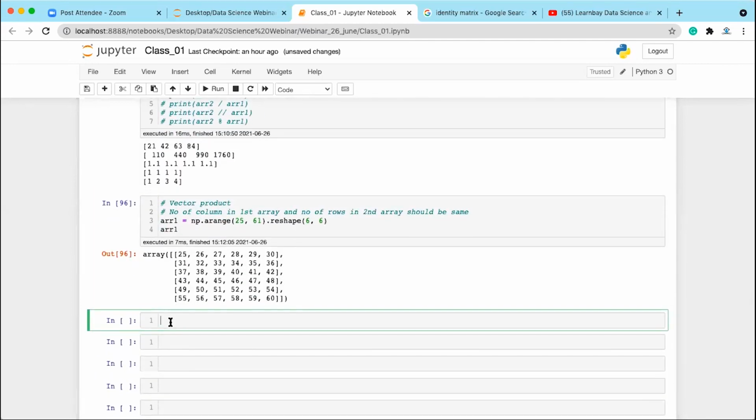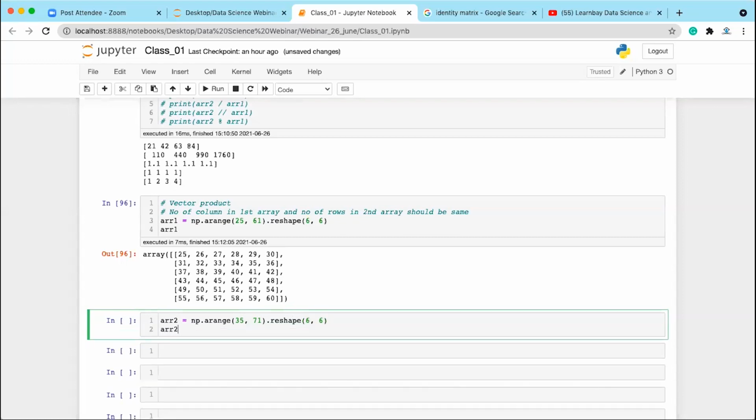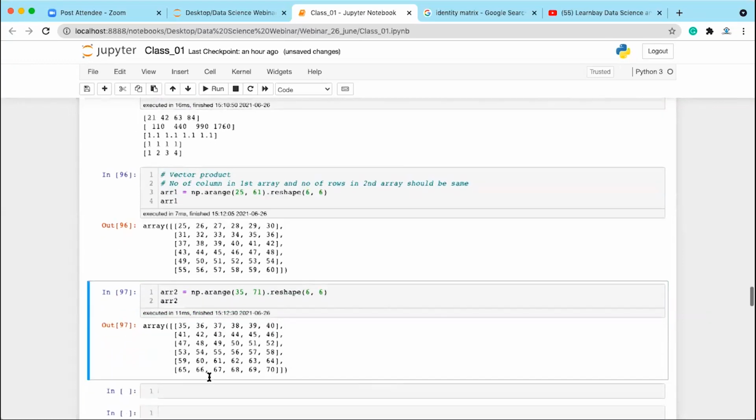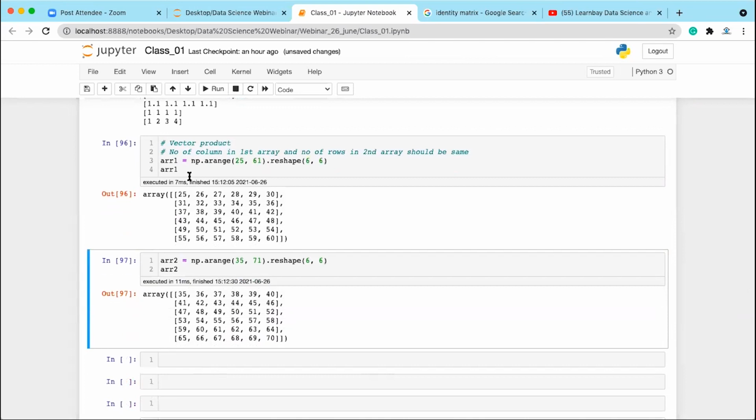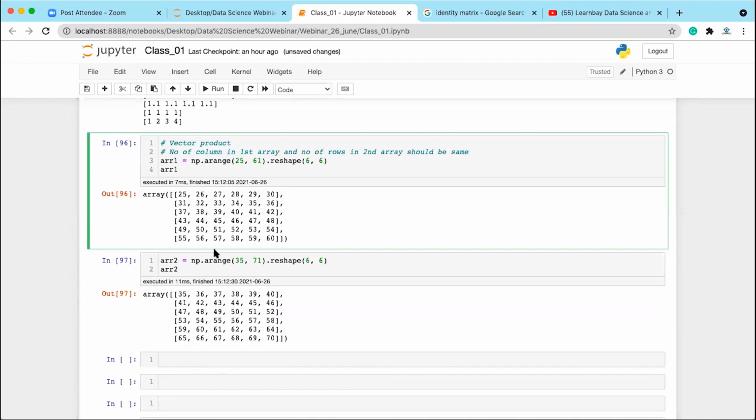Now let me write here array 2 is equal to np dot arange, and here we will be writing 35 comma 71 dot reshape, 6 comma 6 again. Let me print array 2. This array is of 6 rows and 6 columns, this array also of 6 rows and 6 columns.